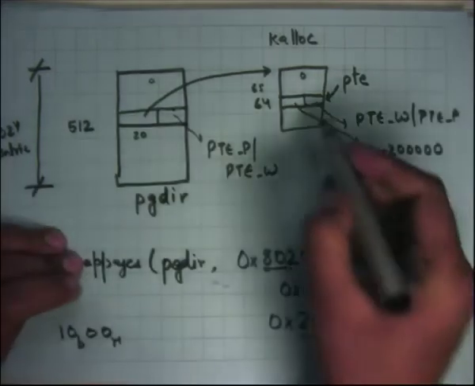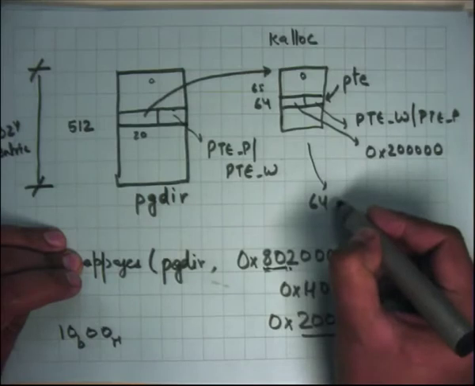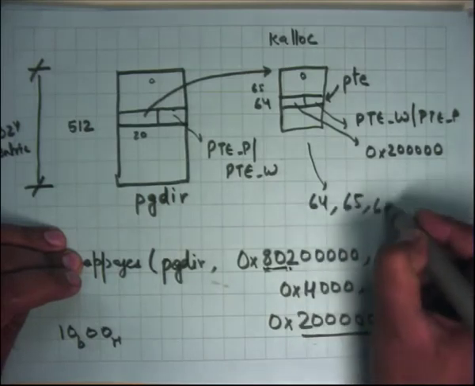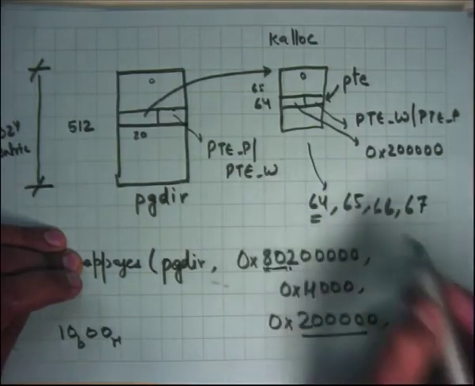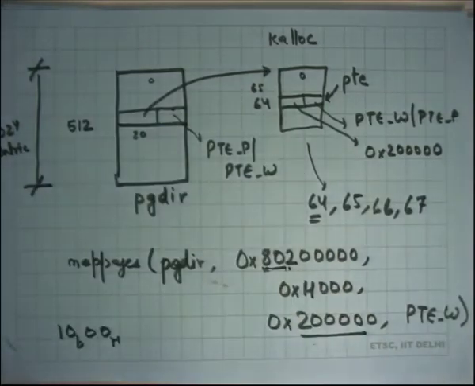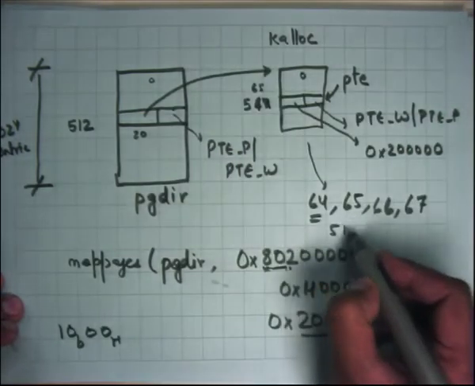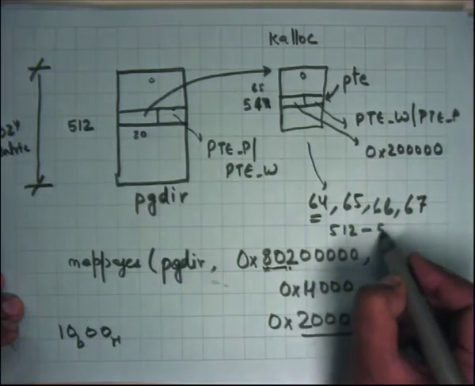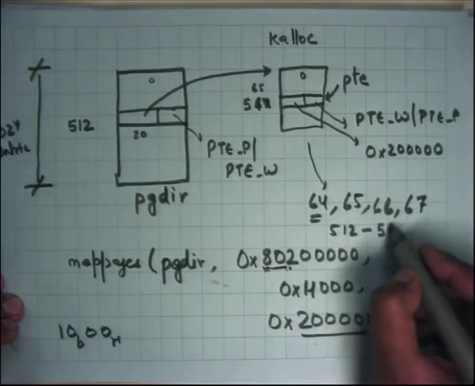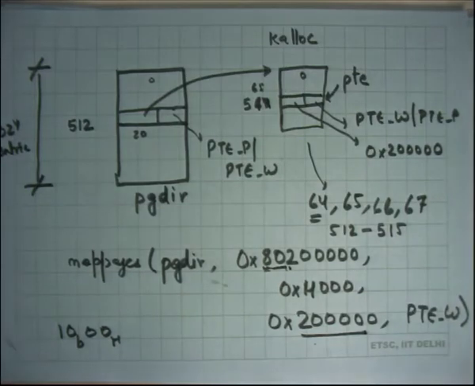Right. So in this case the entries 64, 65, 66 and 67 are going to be created. I am assuming that 64 is the correct number. I haven't done the calculation, but wherever it starts. Okay, somebody says it's 512. Okay, good. So if it's 512, then it's going to be 512 to 515. That will get created in this. Okay, so that's what map pages is going to do for you.